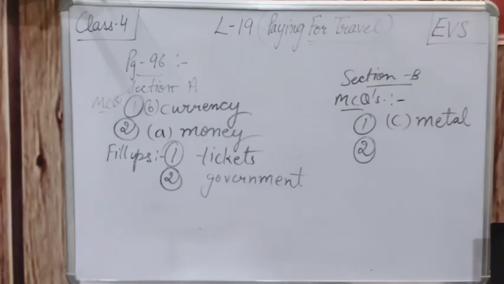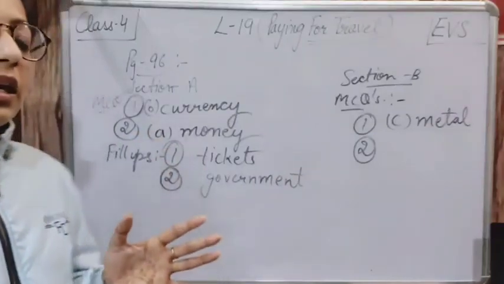Then next is, rupee is the currency of dash. Rupee कहाँ की currency है? Options are given: USA, UK and Nepal. USA and UK are other countries, and नेपाल हमारे इंडिया में ही है.